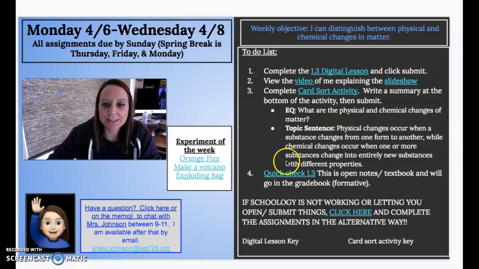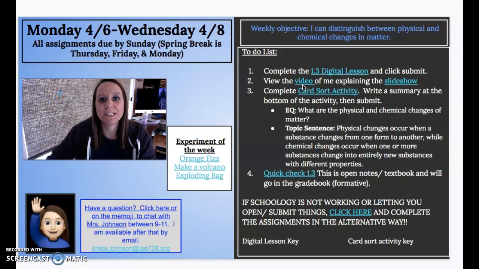This is your to-do list for this week. We actually have a short week this week. Thursday and Friday are spring break, and next Monday is also spring break. So you should be able to complete all of this in 3 days, Monday, Tuesday, and Wednesday, and I'll give you a breakdown of how you can do that if you need to know what to do each day. Okay.